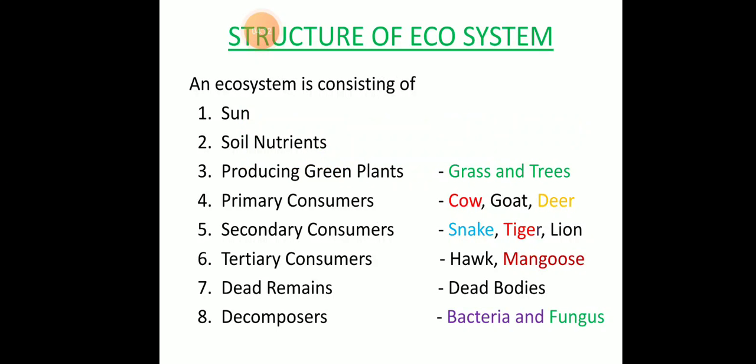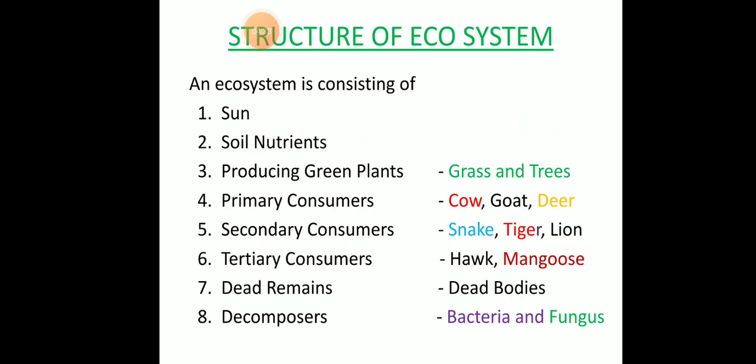So here, students, we will talk about the structure of ecosystem. The ecosystem consists of sun, soil, nutrients, producing green plants, primary consumers, secondary consumers, tertiary consumers, dead remains, and decomposers.